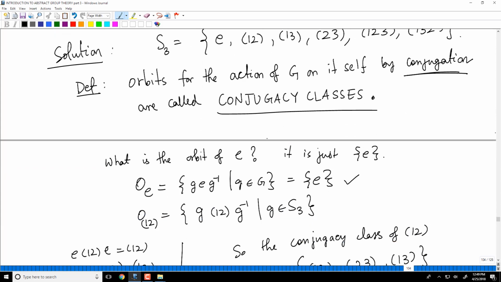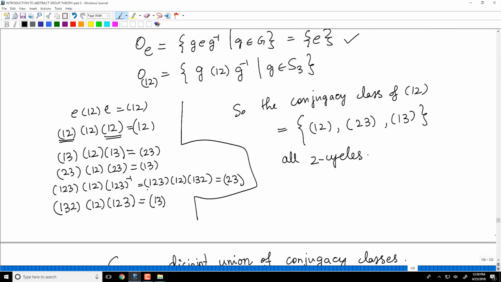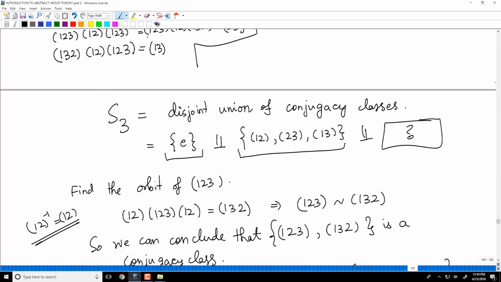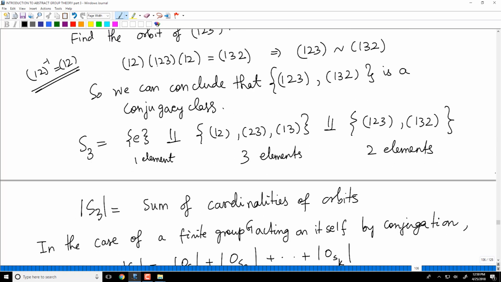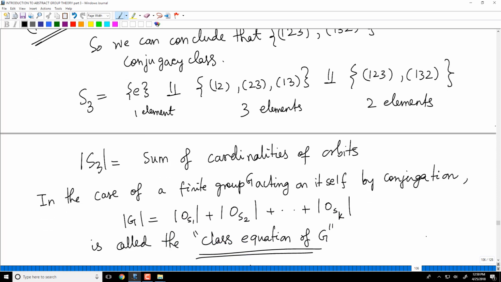We first computed the conjugacy classes by looking at orbits of elements. There happen to be 3 orbits: the orbit of E, which is 1 element, the orbit of (1 2), which is the 3 transpositions, and the orbit of (1 2 3), which is the 2 three-cycles.